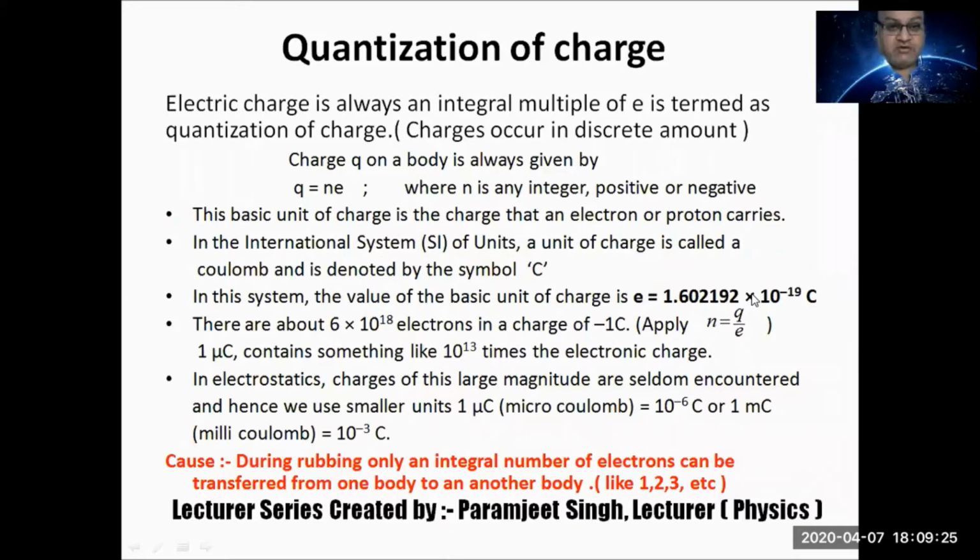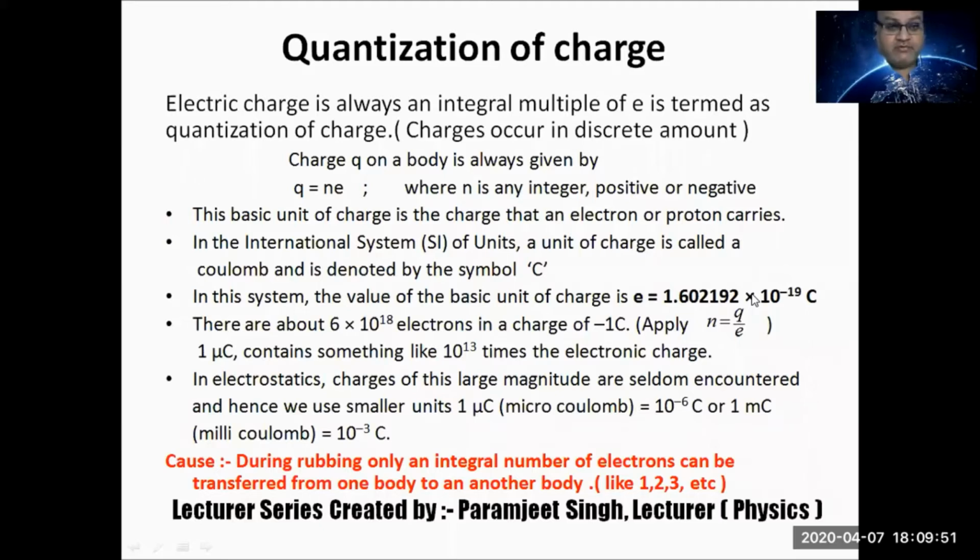So this is how transfer takes place, and the minimum amount of charge which transfers is the charge on the electron. One quantum of charge is the basic unit, that is 1.6 into 10 to the power minus 19 coulomb. Only whole electrons; half an electron cannot be transferred.